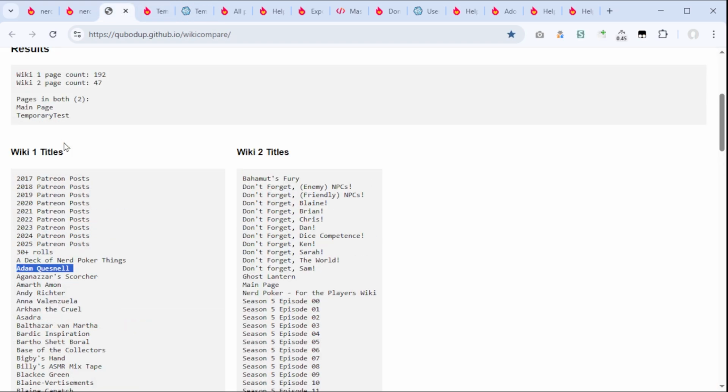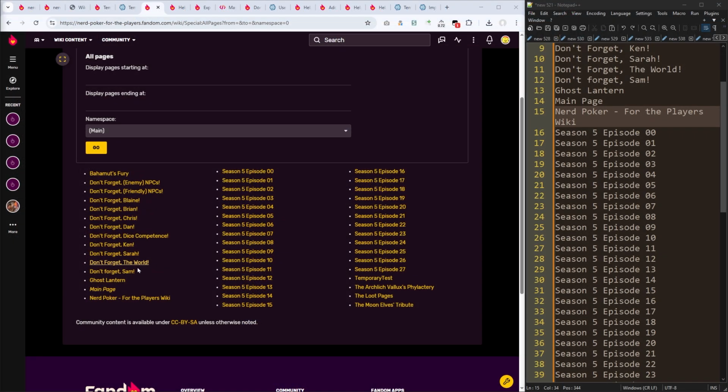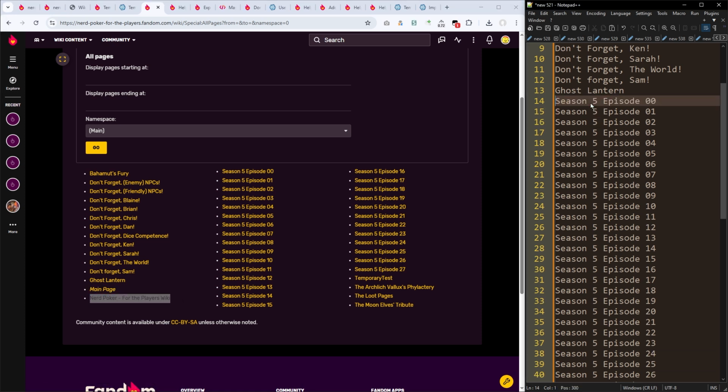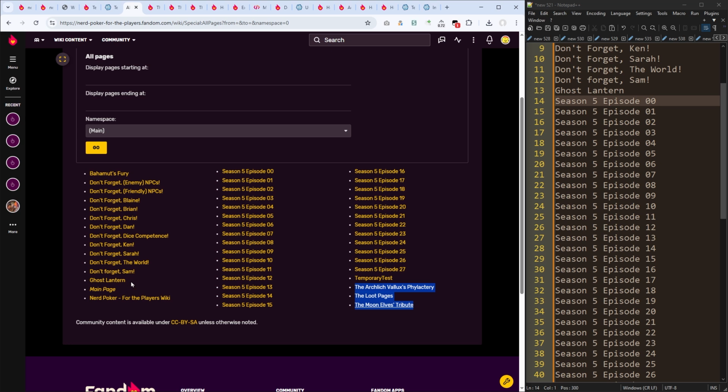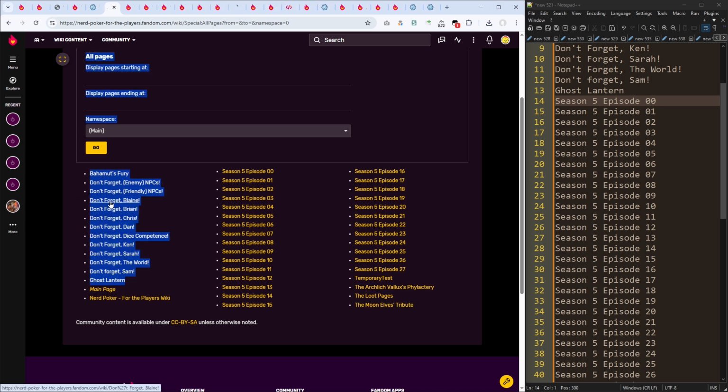All right, and then we have wiki 1, wiki 2 titles. We're just going to copy these. Okay, so main page and the name of a main page we don't want. Let's get rid of these. I already checked and the season episode pages are all good. They have content. Pretty sure about that. Temporary test page is something we want to compare. These three, let's check them. And everything here, let's check those.